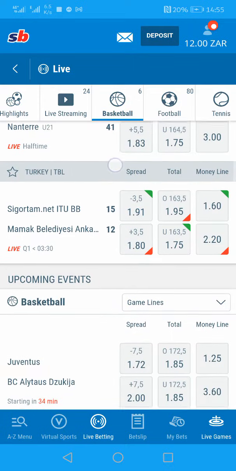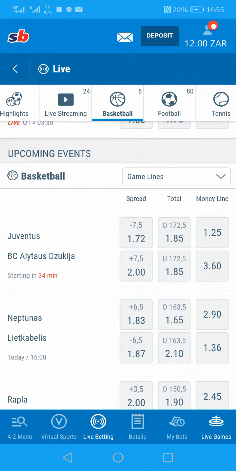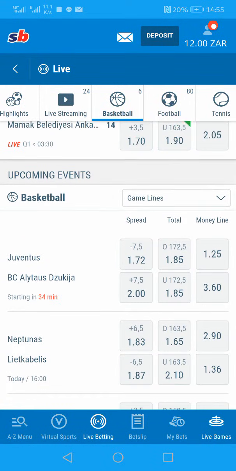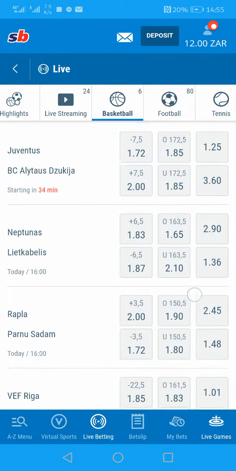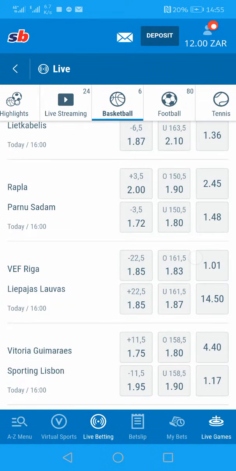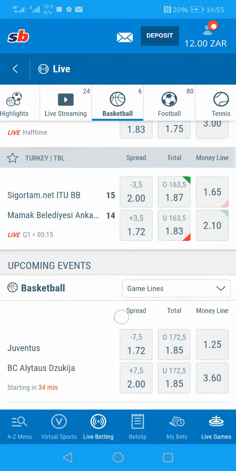It's basically the same as rugby. Imagine rugby, a try is 5. So the score of this thing is slightly high. That's why the totals here, the total of the scores here is over 100 and something. You can see here, it's over 130, over 163. Here it's over 150. Here it's over 161. You understand my point? So the reason is that the score here is a bit high.